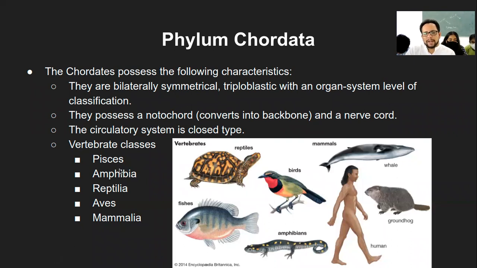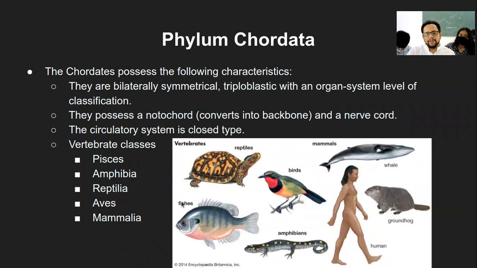Within this vertebrate category, there are these 5 main classes. What we know as Pisces, which is fish; Amphibia, meaning amphibians; reptiles; Aves, meaning birds; and Mammalia, meaning all the mammals. So these are the 5 main categories, and I am not going to go into details of these because you know the characteristics of these 5 categories. You know what fish are, how they breathe, what kind of exoskeleton they have, what the backbone is, and so on. So birds,